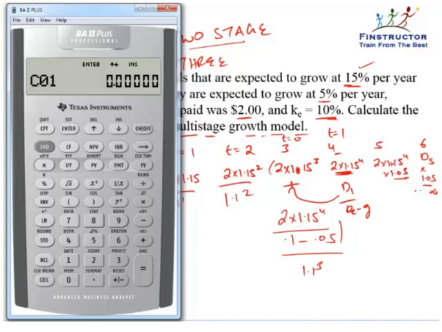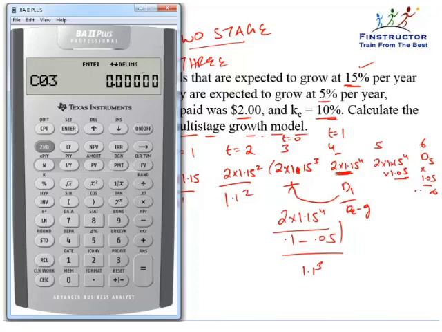At CO1, we will get the cash flow at t equal to 1, that is 2 into 1.15, which we've stored in memory register 4. So we'll recall 4 and press enter. Scroll down, let the frequency be 1 since this cash flow is coming once. At t equal to 2, we've stored the value in the memory register 3. This is what the dividend is coming. So recall 3 and press enter. Scroll down again, let the frequency be 1.